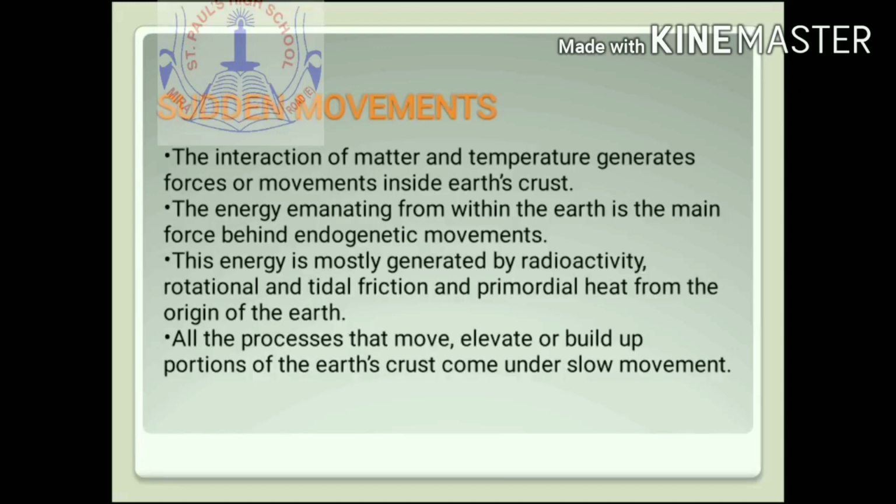This energy is mostly generated by radioactive decay, rotational and tidal friction, and primordial heat from the origin of the earth. All the processes that move, elevate or build up portions of the earth's crust come under slow movements. This is what we have already studied about the slow movements in the previous session.